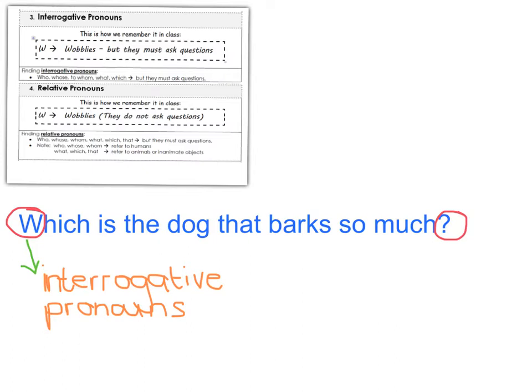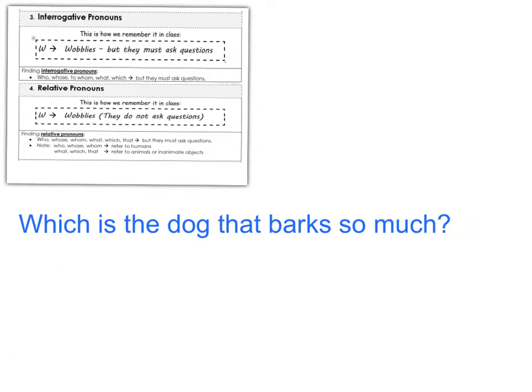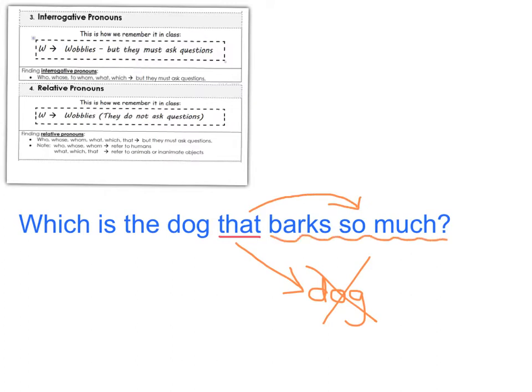And let's see. Which is the dog that barks? The word that we can clearly see is not pointing to a specific dog. Nope, it does not. And therefore we know it explains the rest of the sentence. The dog that barks so much. The word that, in this case, is a relative pronoun. Here is another example.